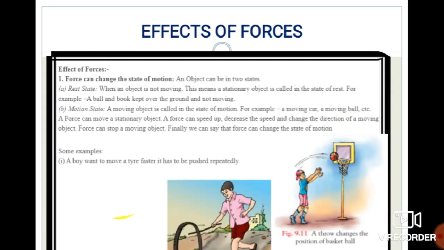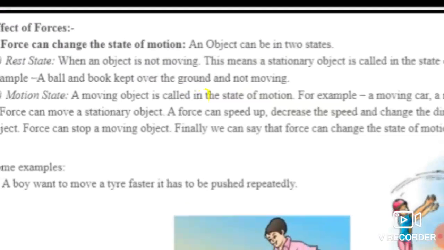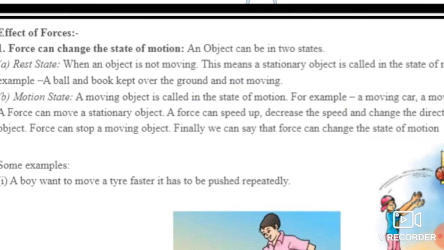For example, a ball and a book kept on the ground and not moving. Suppose on my desk there is a notebook. It is in the rest position because I am not handling this notebook now.